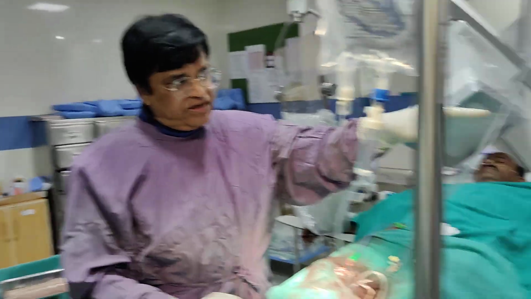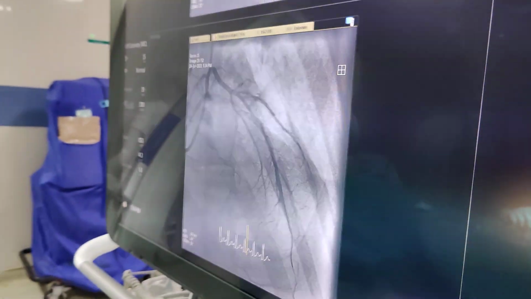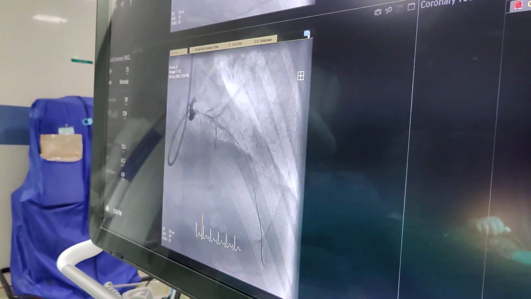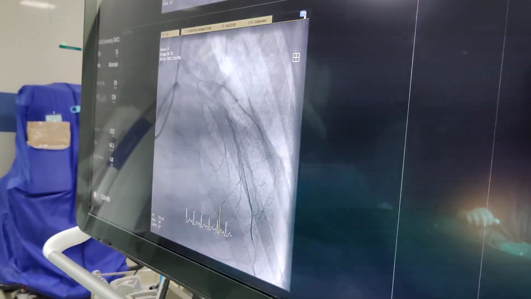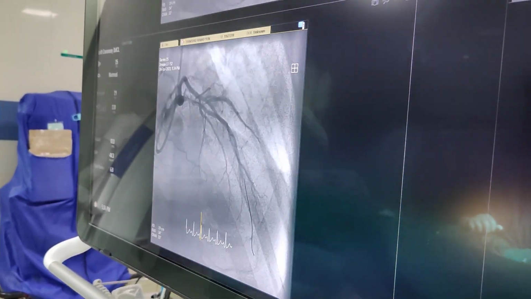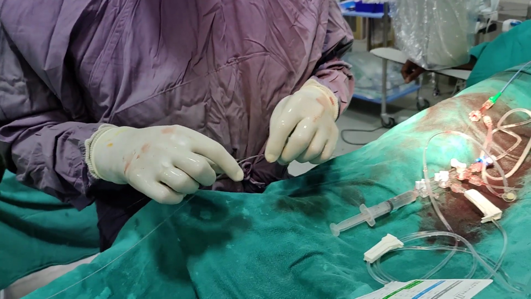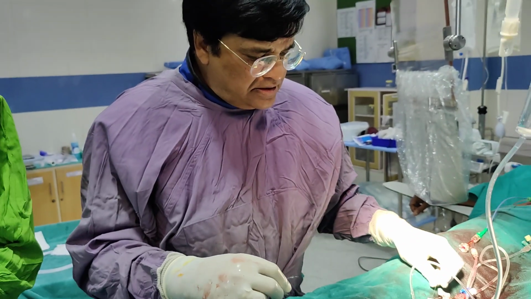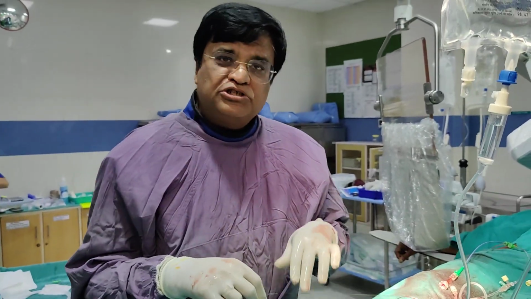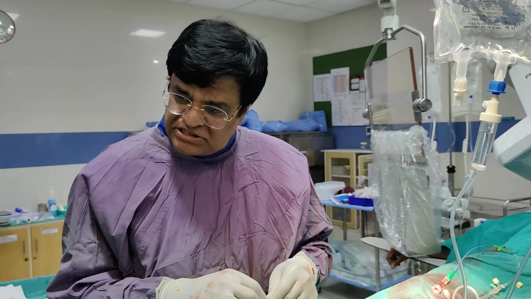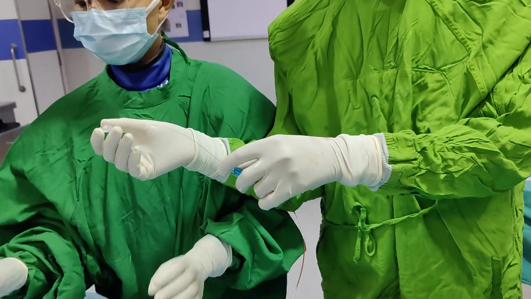We have done a partial procedure of angioplasty. The wire is already through the LAD, and there is some clot. So what we are planning to do is thrombosuction. Thrombosuction is a method where you can suck out the clot, and that will help in restoration of flow. And this is the thrombosuction catheter.